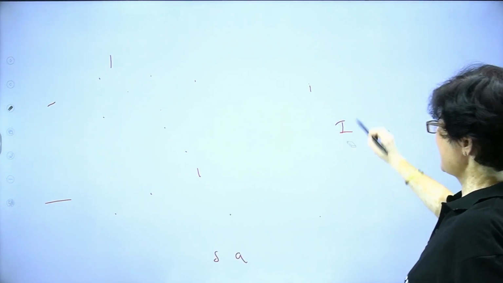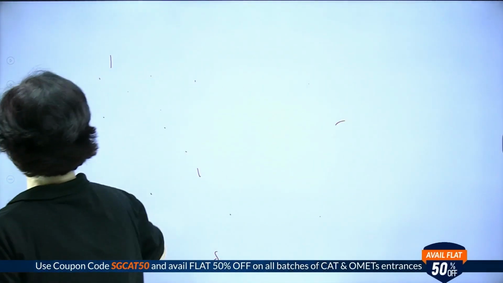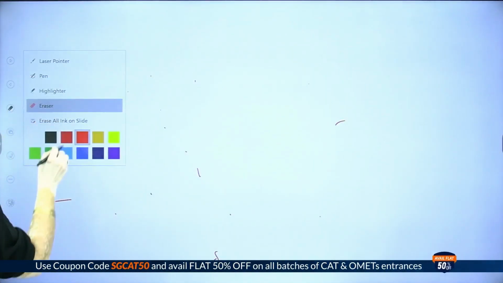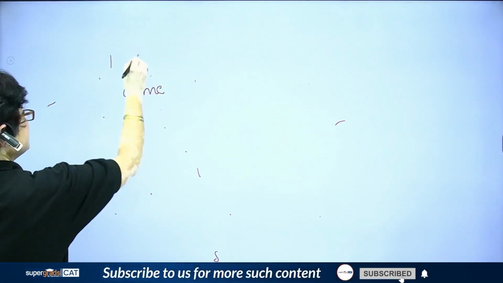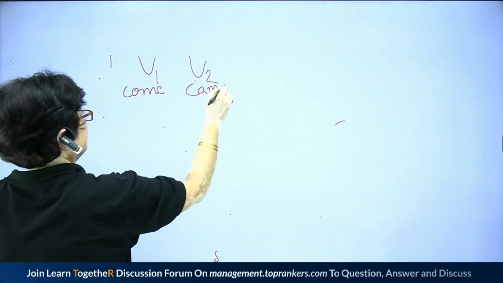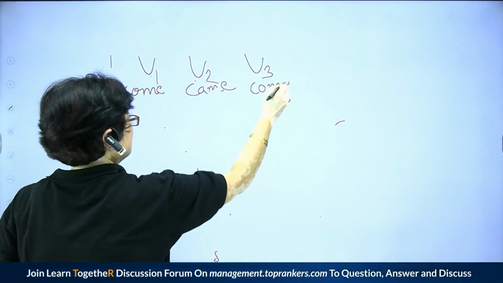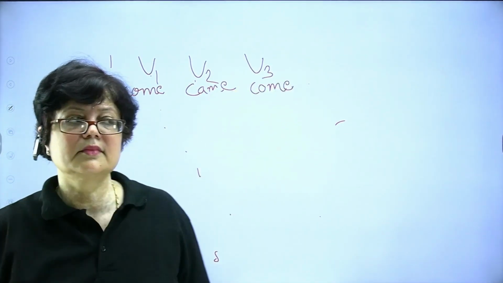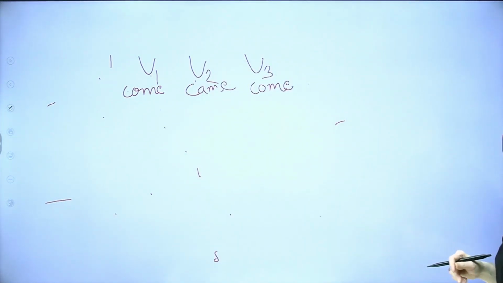C-O-M-E, come. What is the second form of come? Came. Come is V1, V2 is came, and V3 is again come. I have generally seen the students say like this: the teacher has came.